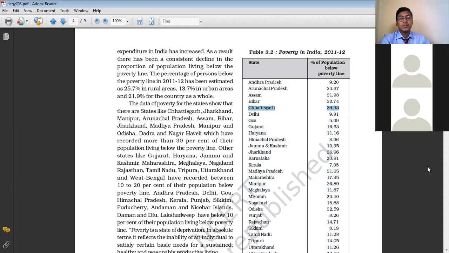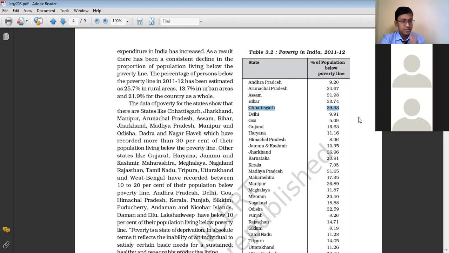So you may get the question of which state has recorded the highest percentage of people living below the poverty line. Chhattisgarh is that state. Around 40% of the people of Chhattisgarh live below the poverty line.